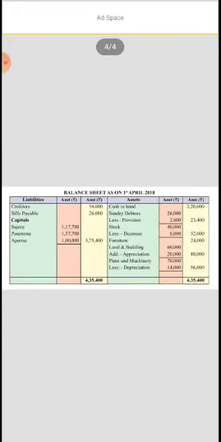So let's begin with the balance sheet. This is the balance sheet. We start with the liability side: creditors and bills payable, these amounts are from your balance sheet. Capitals of Sujata, Purnima and Aparna, these amounts are available in your partners' capital account. These are the closing balances which are written. And after that we go to the asset side. Cash in hand, this is working note number 1, the total amount is 2,20,000. Sundry debtors less RDD 2,600.